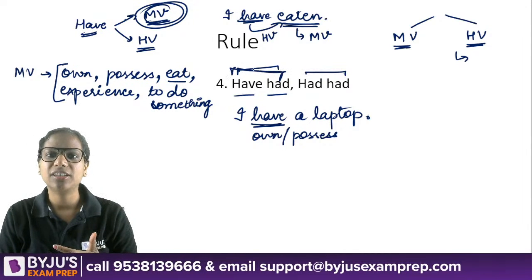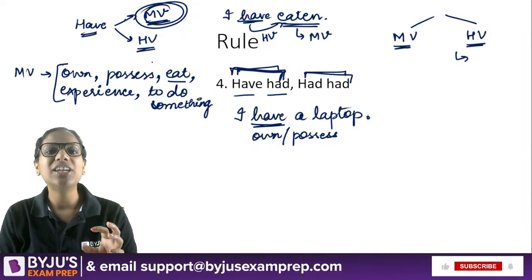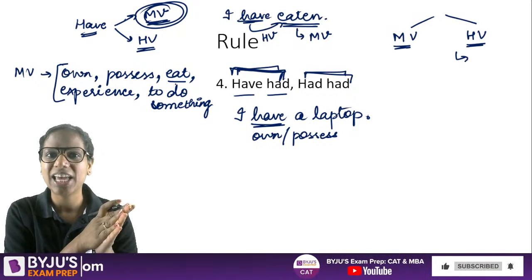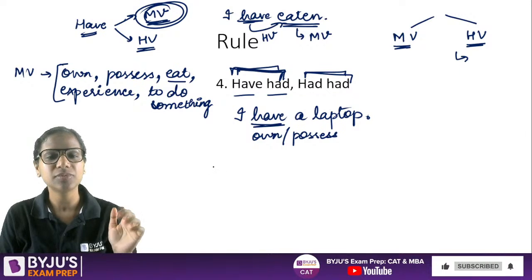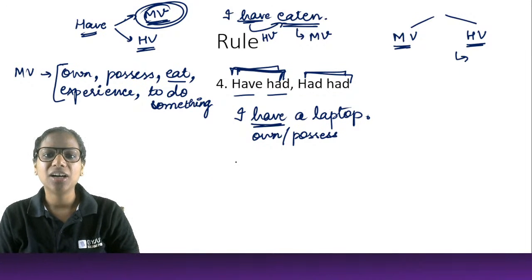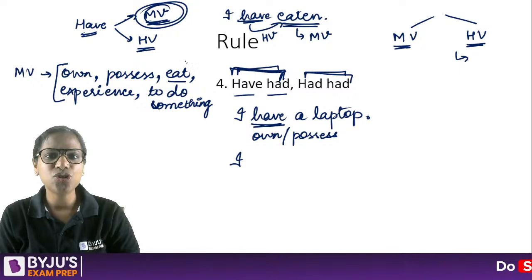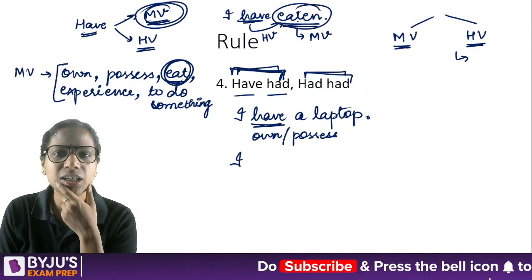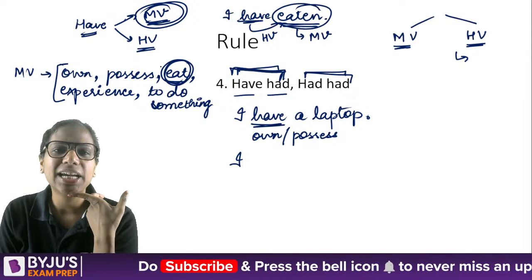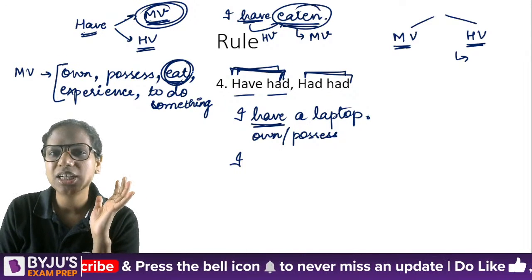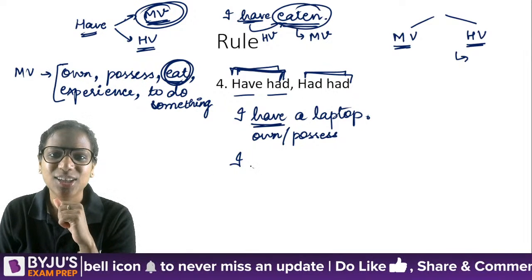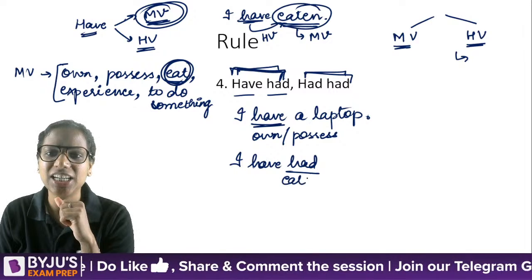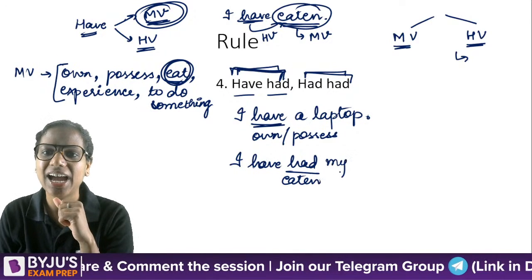We use these together, have and had and had and had, when one of them is a helping verb and one of them is the main verb. One of them is a helping verb, one is the main verb. So for instance, if I just told you that have means to eat also. So if instead of this eaten, I decide, chalo, eat verb use nahin karte hain, have hi kar lete hain dobara se. So I have had my lunch. Instead of writing eaten here, I can say I have had my lunch.